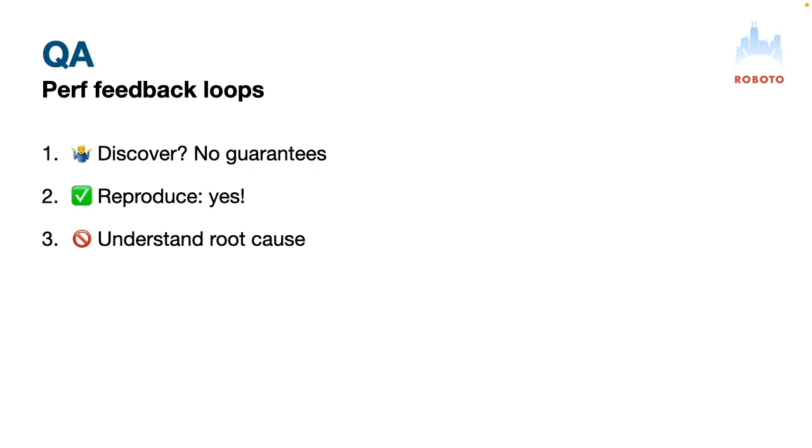The thing about good QA, though, is they're really good at telling you the steps that they followed to create the problem. So it helps with reproducing. But they won't tell you why it's happening, and that's fine because you can reproduce. So once you can reproduce, you can find why it's happening.